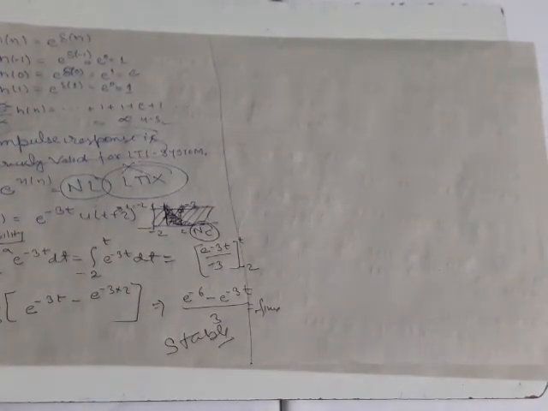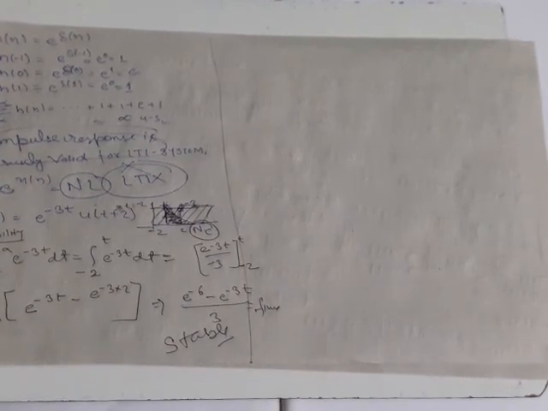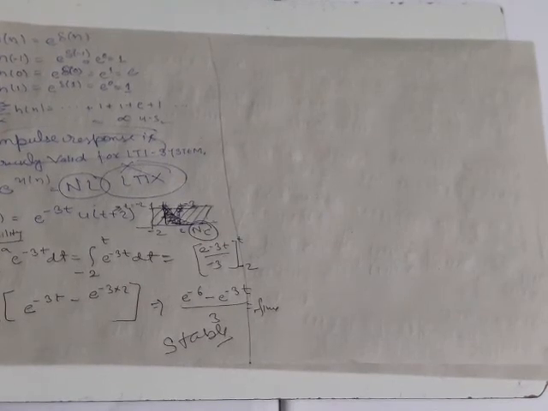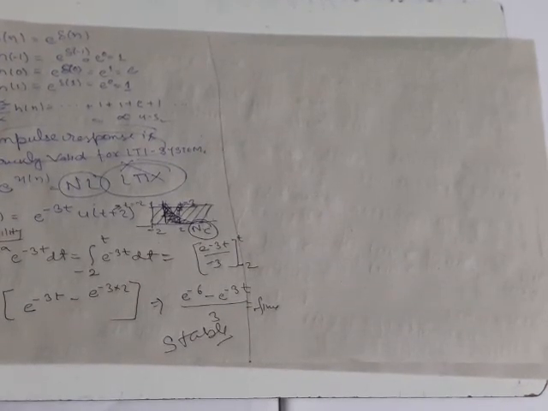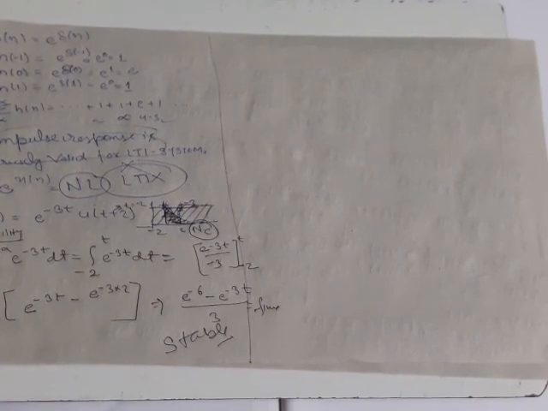Okay. If we want to check linearity, then what do we have to do? We have to follow the principle of superposition as well as the principle of homogeneity. Now see, let us check.